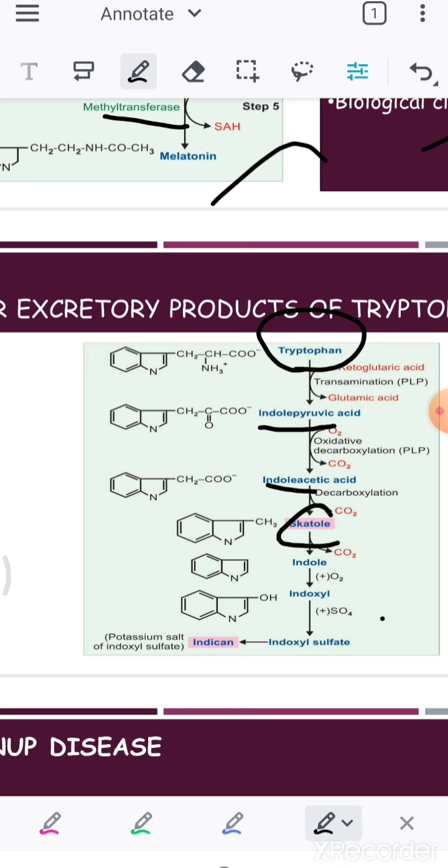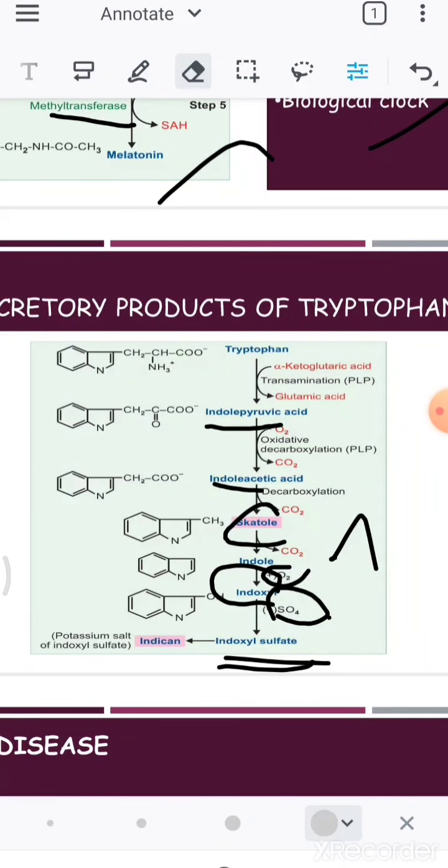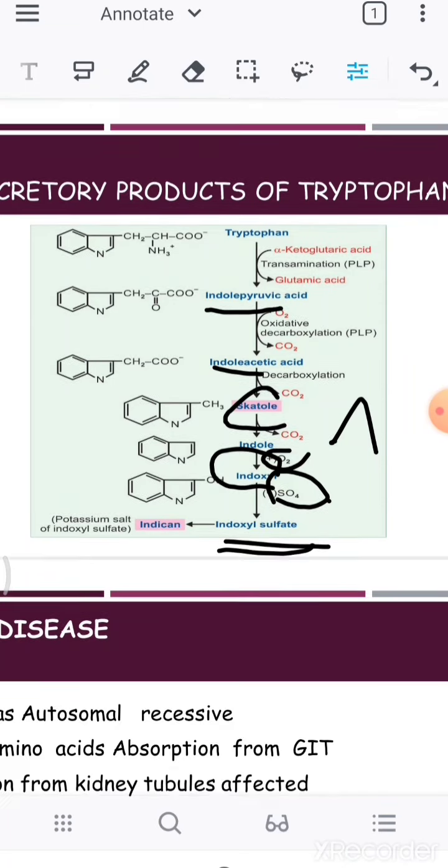Now oxygen is added to the indole to form indoxyl. To that indoxyl, sulfate is added to form indoxyl sulfate, and that indoxyl sulfate leads to indican. So this is how indican is produced.